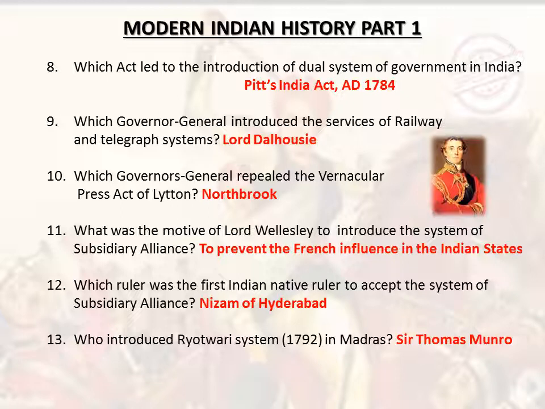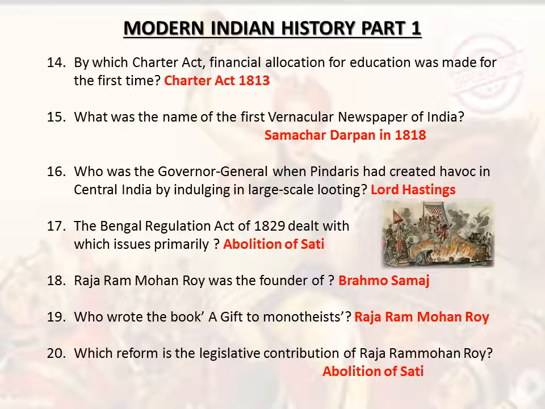To prevent the French influence in the Indian states. Which ruler was the first Indian native ruler to accept the system of subsidiary alliance? Nizam of Hyderabad. Who introduced Ryotwari system, 1792, in Madras? Sir Thomas Munro. By which Charter Act, financial allocation for education was made for the first time? Charter Act 1813. What was the name of the first vernacular newspaper of India?